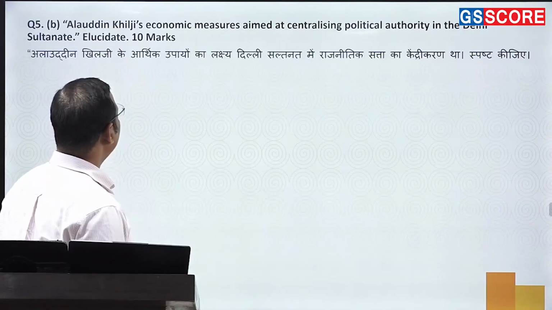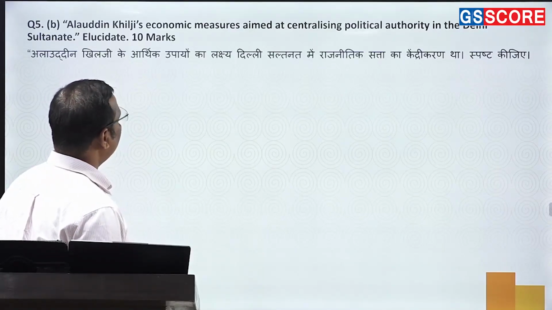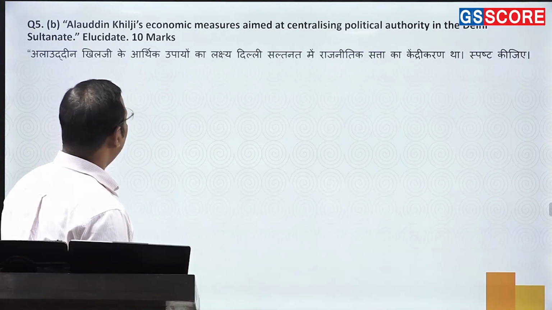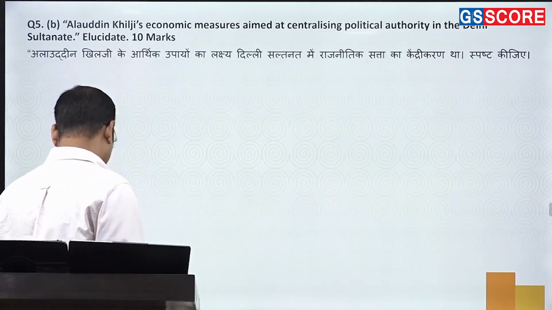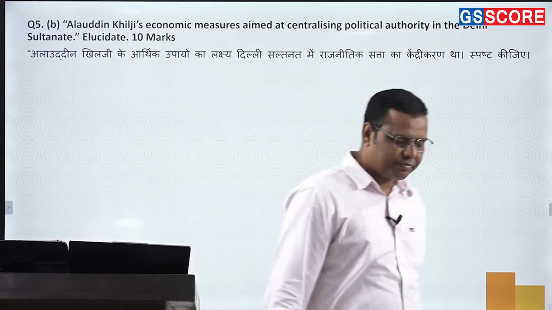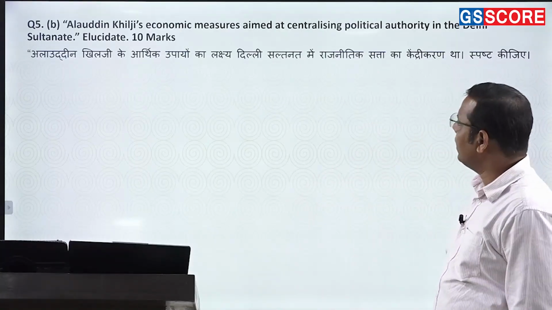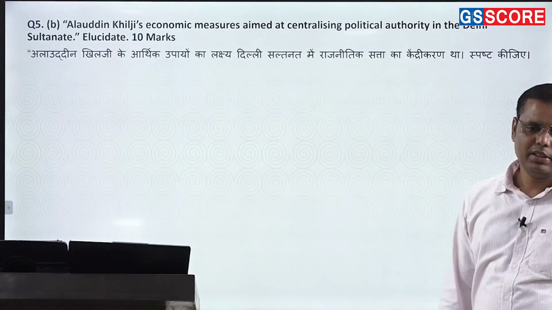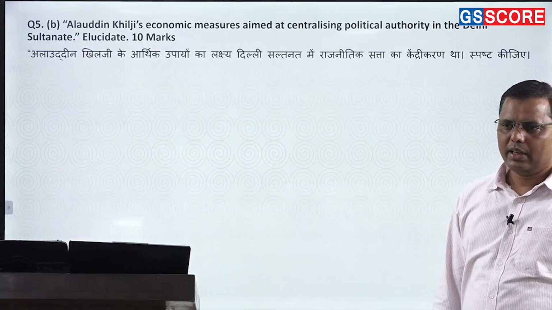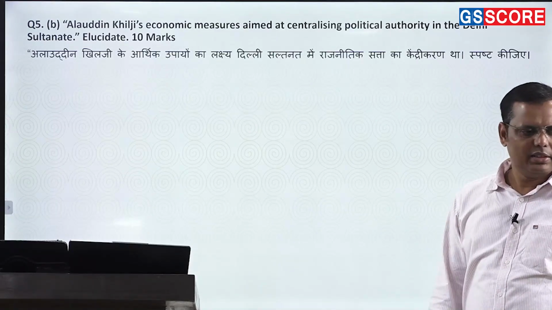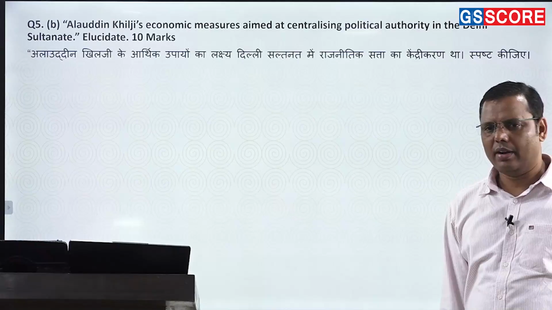Evaluate Alauddin Khilji's economic measures aimed at centralizing political authority in Delhi Sultanate. Right. Okay, so fine. When it comes to this question, Alauddin Khilji's economic measures, not very tough. You understand ki what are they? So market reform is there, land revenue reform is there. Majorly to yahi do hai, market reforms or land revenue reform.